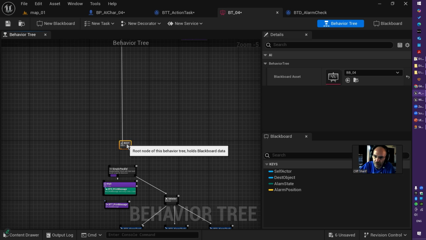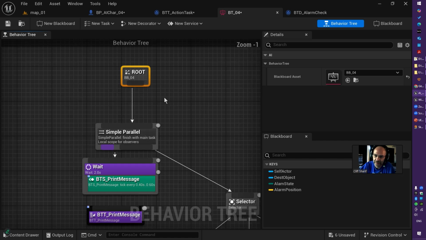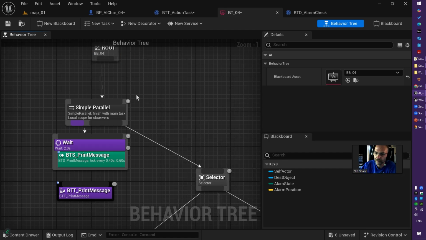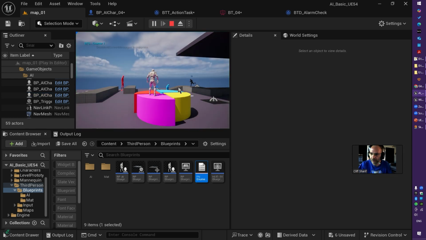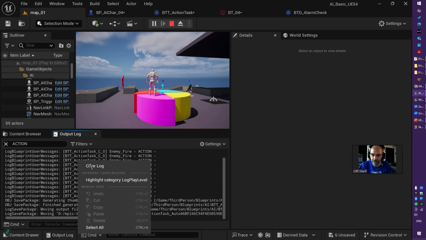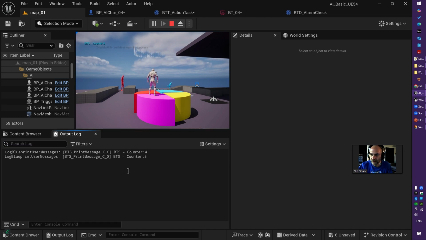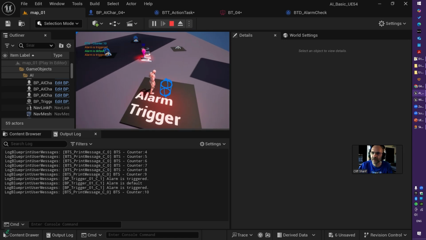Now it's time to talk about the last part. Let's say, composite, AI composite. So far we know sequence, we know selector. Now let's talk about simple parallel. Let's run and monitor, see what is happening. Grab this one, clear, grab this action, clear, okay. And I have something comes up, counter 4, 5, 6, 7. Interesting. What is it? And the rest of behavior is exactly the same.